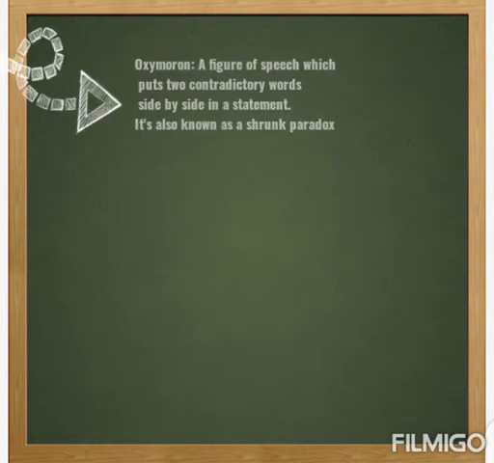Oxymoron is a figure of speech which puts two contradictory words side by side in a statement. Sometimes it is also known as a shrunk paradox. This means that whenever we see two ridiculous, contradictory, contrasting words being placed side by side in a statement, it means that we are dealing with oxymoron.